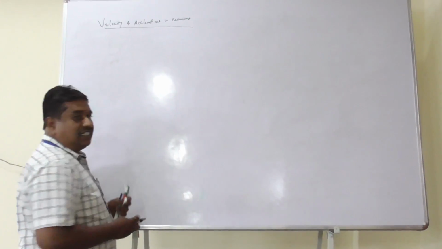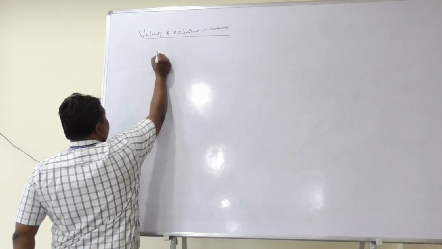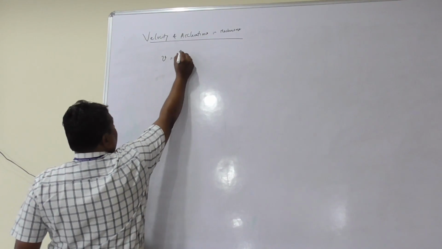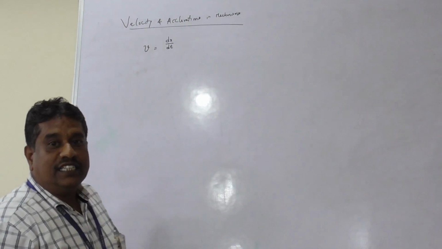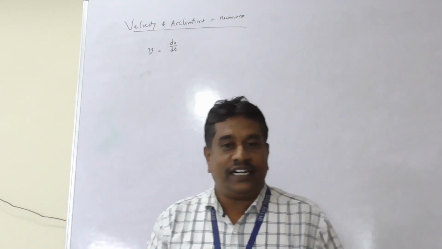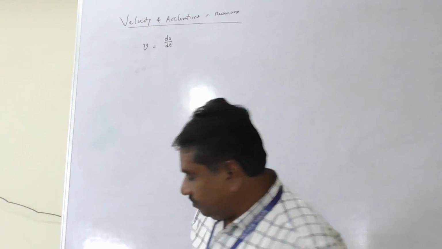As you know, velocity is a rate of change of displacement. Generally, we express velocity as v. If x is the displacement, then the velocity is dx by dt. Velocity is rate of change of displacement and it has both magnitude and direction. Hence, velocity is a vector quantity.